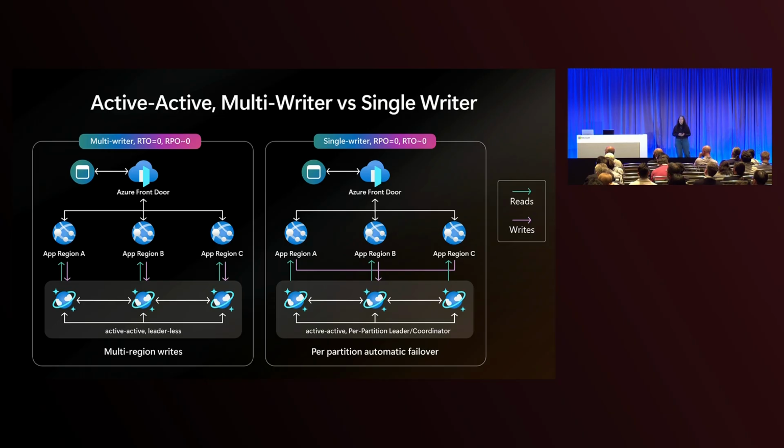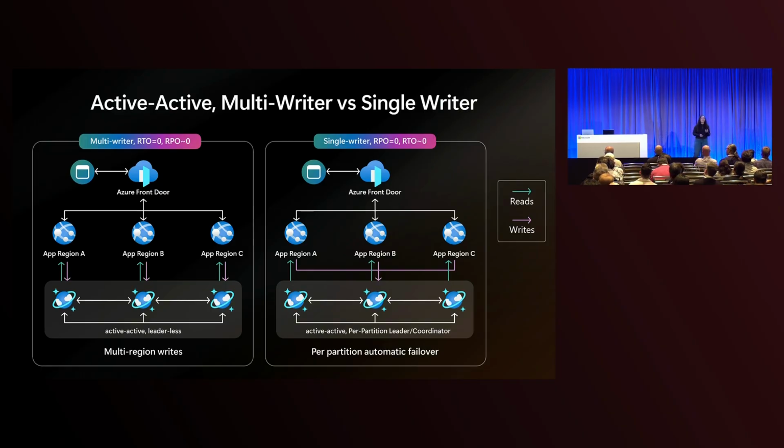Now, for my use case, I think for my orders, I don't want to deal with conflict resolution. I think I want to use strong consistency, which means I should use a single writer. I can use strong consistency, single writer, and a new feature called per partition automatic failover. With per partition automatic failover in Cosmos DB, I still have my regions in my account.